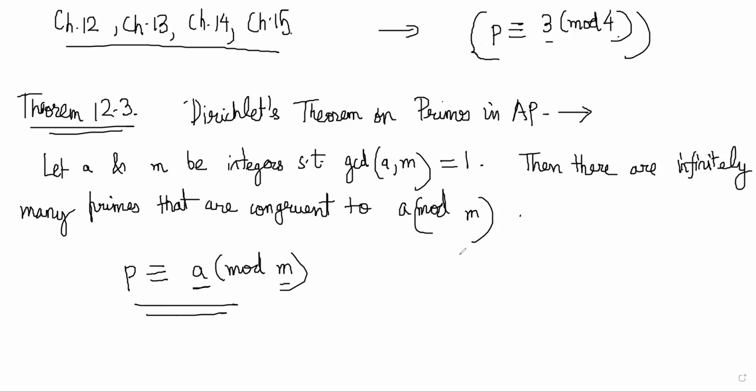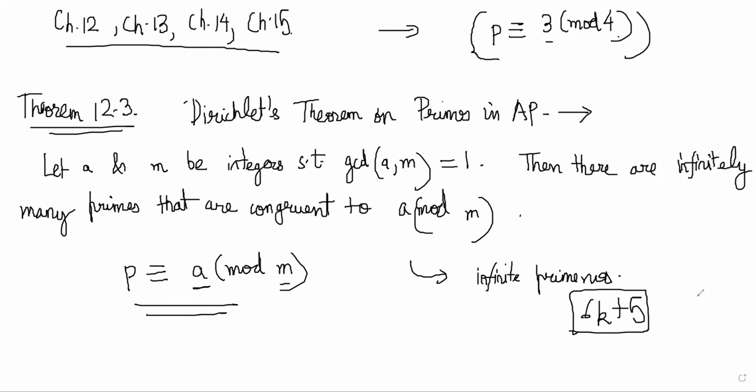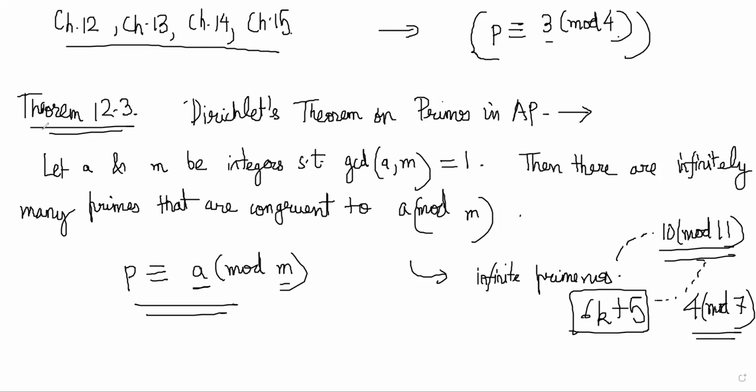So by Dirichlet's theorem, you will be able to say that there are infinitely many prime numbers which look like 6k plus 5, for example, or 4 mod 7, or 10 mod 11. All of these theorems are proved if Dirichlet's theorem is true.